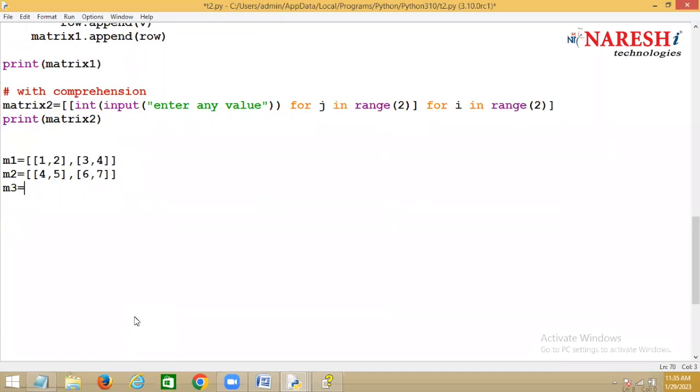I want to add these two matrices. Don't say M1 plus M2. If you say M1 plus M2, will it do addition? Concatenate. Very good, Abhishek. It will not do addition. It will do concatenation.